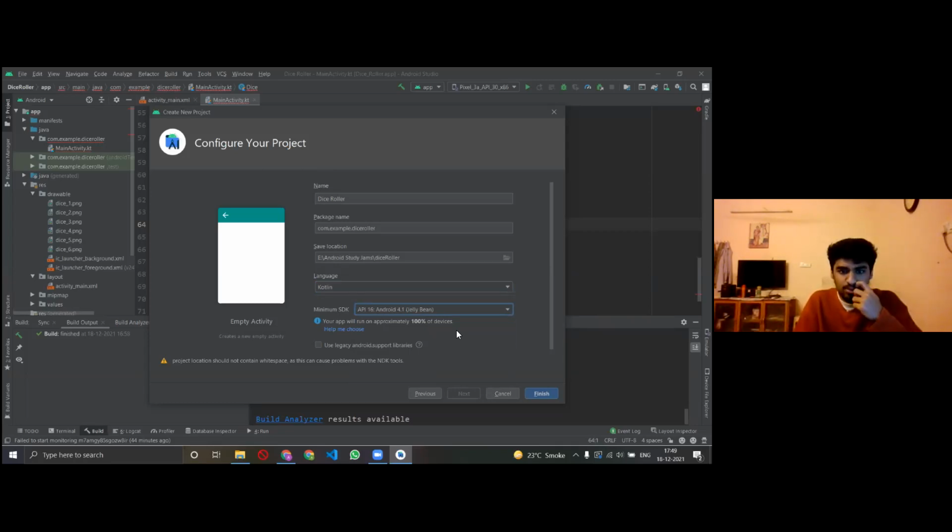That's not a big issue. So make sure you have the minimum SDK selected, and make sure you have "use legacy Android support library" unchecked. Mine is unchecked. I have not checked it. So make sure it's unchecked. That's very crucial. And once you have all this ready, then just click finish.